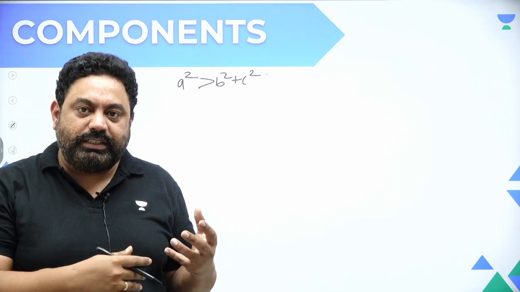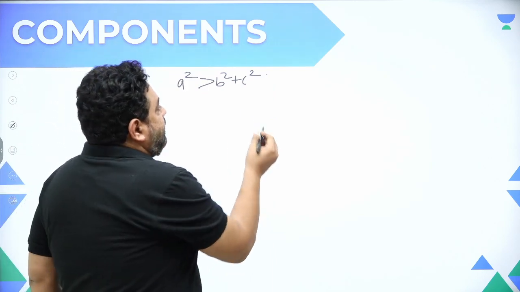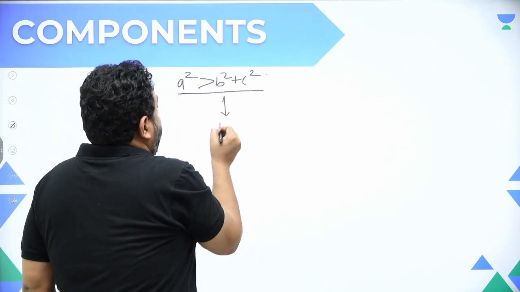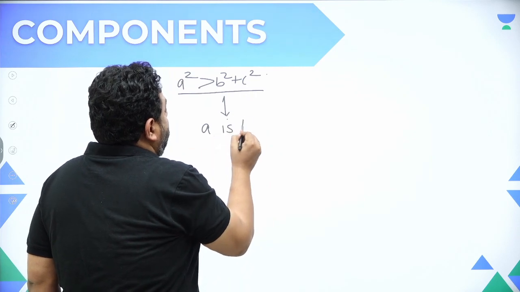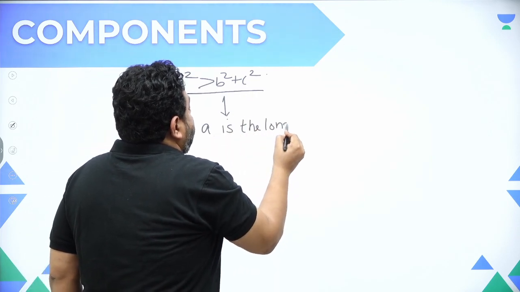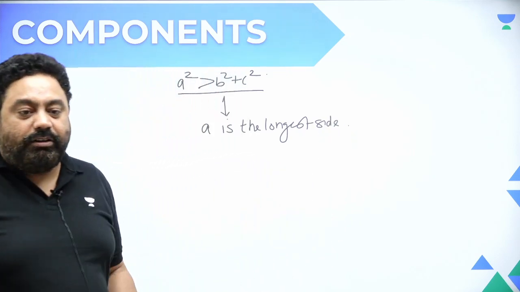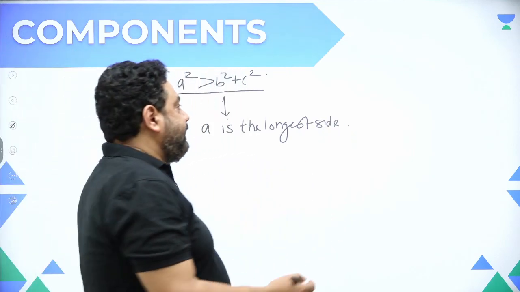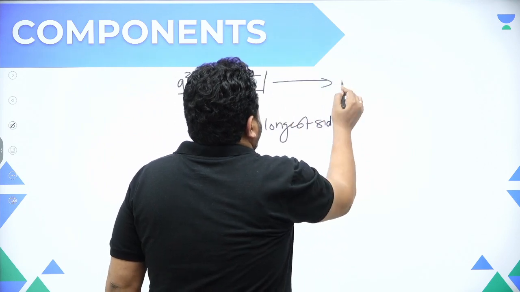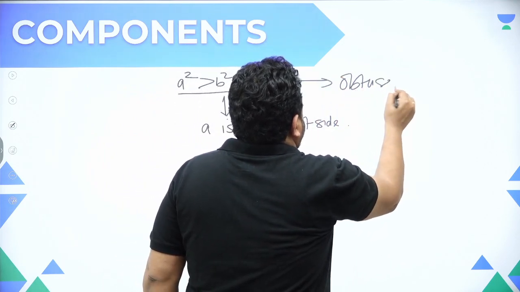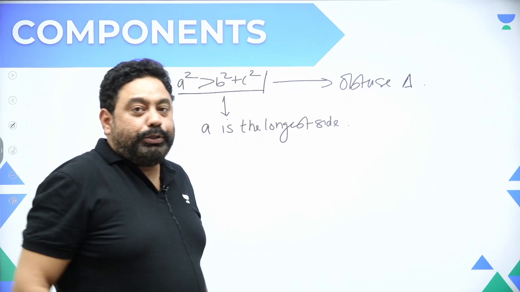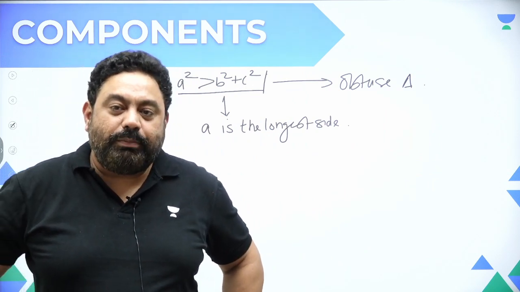A square is greater than B square plus C square, where A is the longest side of the triangle. In that case, you would get an obtuse triangle. So what's an obtuse triangle?